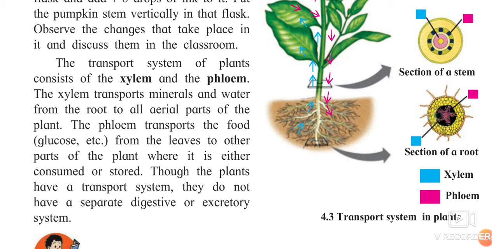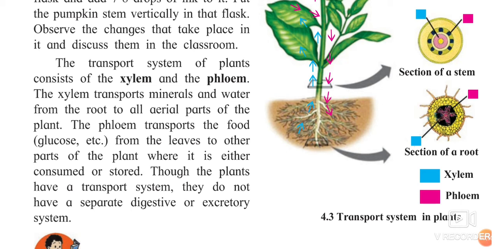Xylem is taking the minerals and water from the roots and passing them to the remaining parts of the plant. And phloem transports the food from the leaves to other parts of the plant. What is phloem doing? Whatever food is prepared in the leaves, it takes to the remaining parts of the plant. So the works are given to you, it is specified.